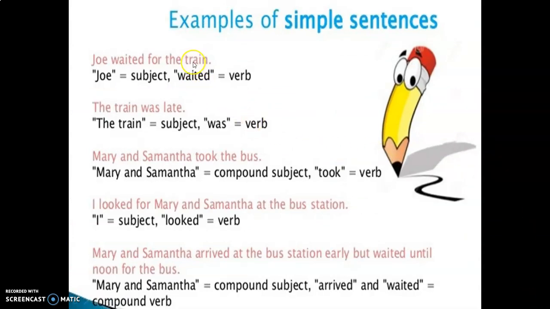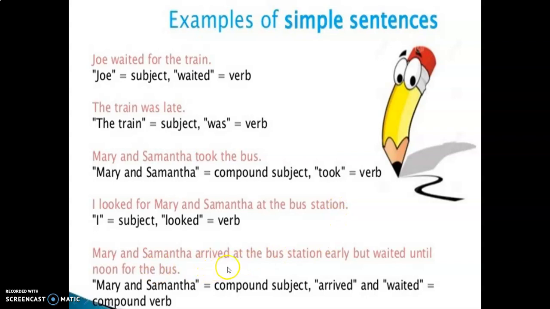See the first sentence: Joe waited for the train. Joe is the subject, waited is the verb, and for the train completes the sentence. The train was late. The train is the subject, was is the verb, and late completes the sentence. Mary and Samantha took the bus. Mary and Samantha are a compound subject, took is the verb, and the bus completes the sentence. I looked for Mary and Samantha at the bus station. I is the subject, looked is the verb, and the remaining words complete the sentence.